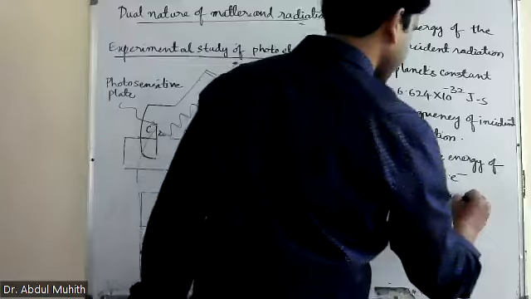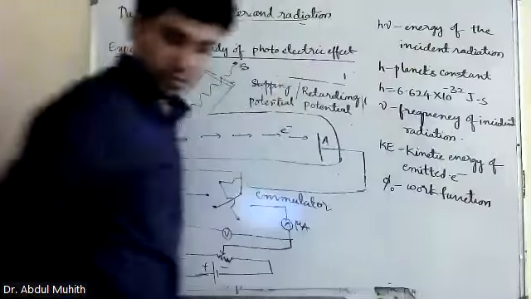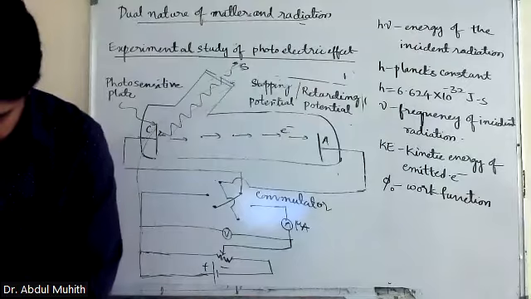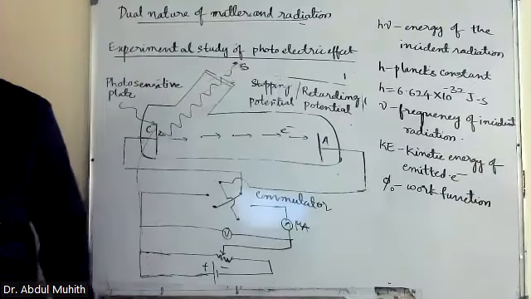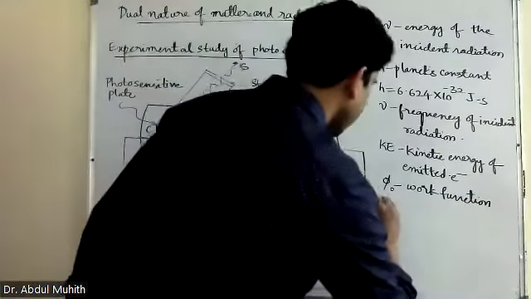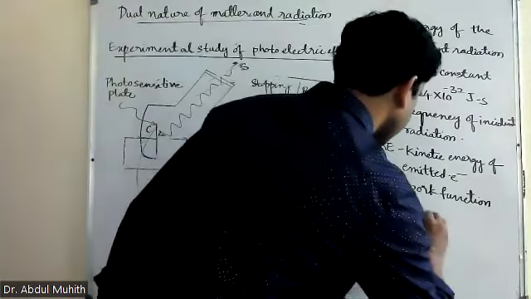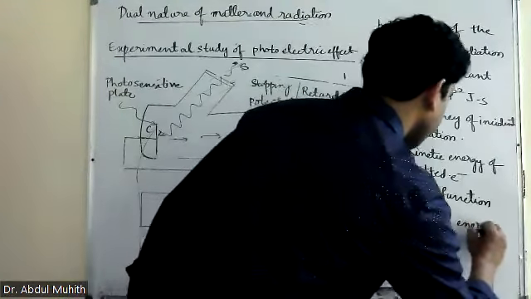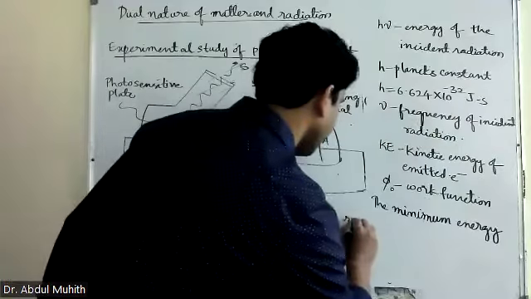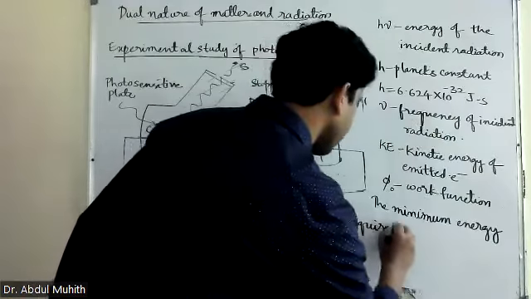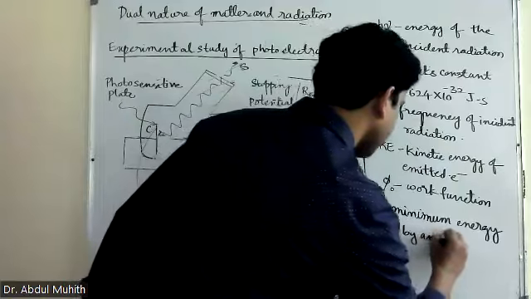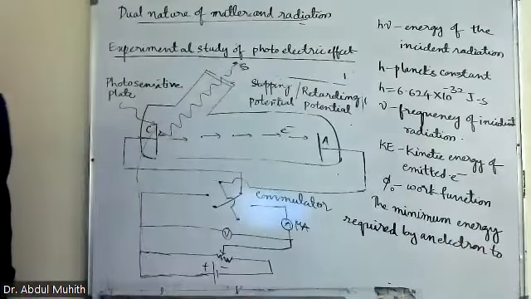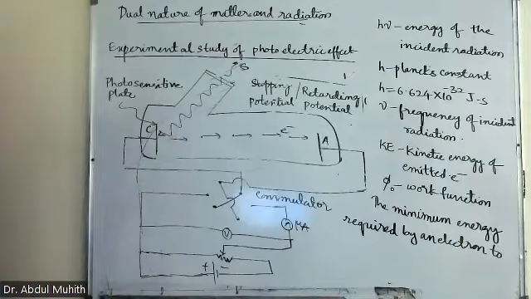What is work function? I'll write the definition. So work function is the minimum energy required by an electron to escape from the metal surface.